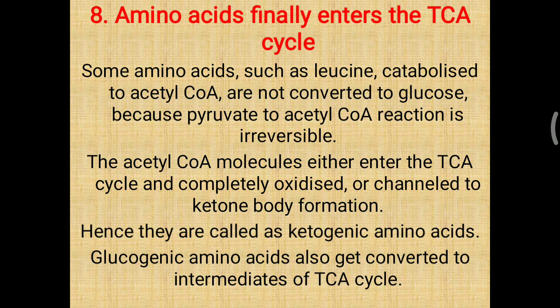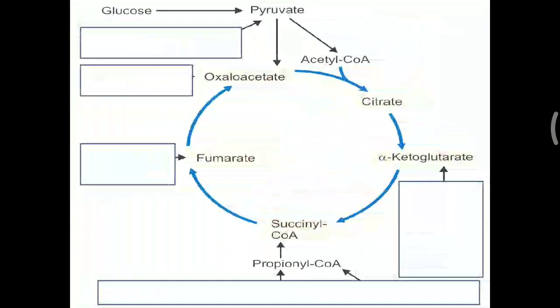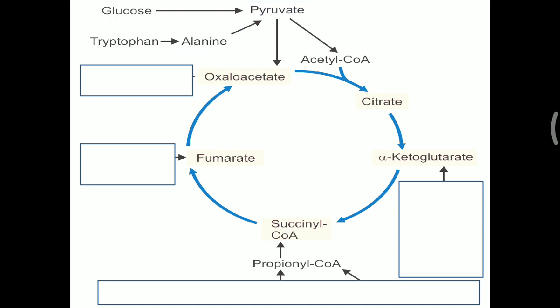While glucogenic amino acids get converted into intermediates of the TCA cycle. So all these intermediates of glucogenic amino acids are shown here. The amino acids converted into pyruvate are tryptophan and alanine. Further, the amino acid converted into oxaloacetate is aspartate. One more, alpha ketoglutarate.